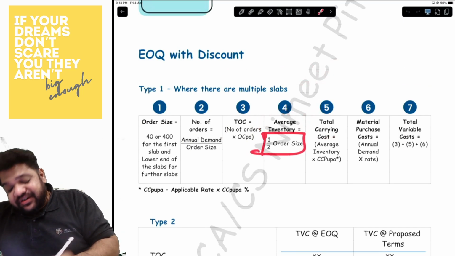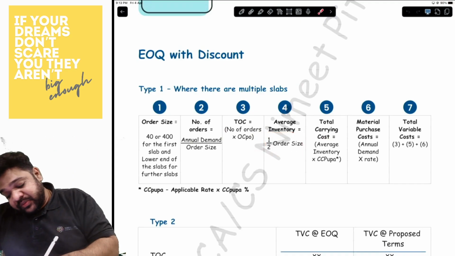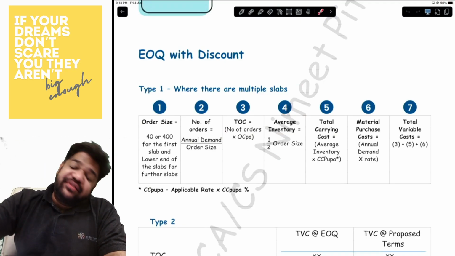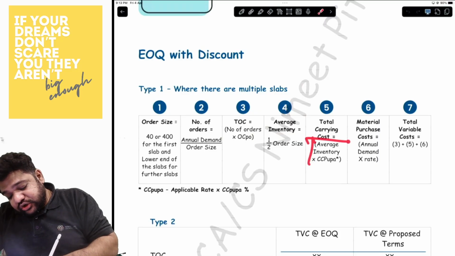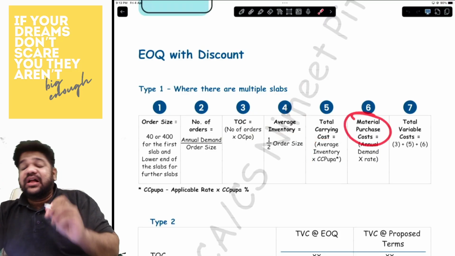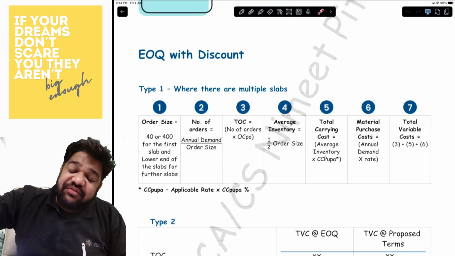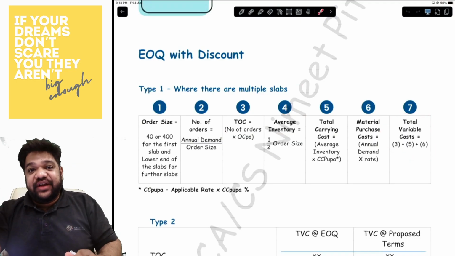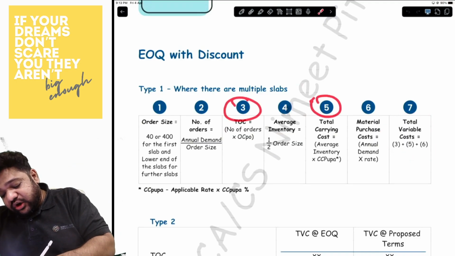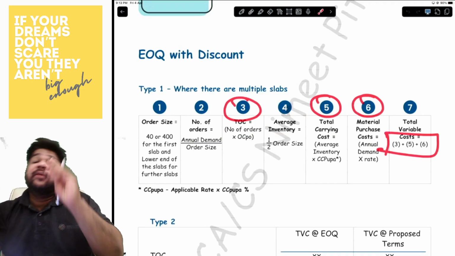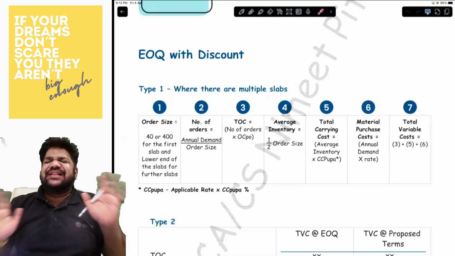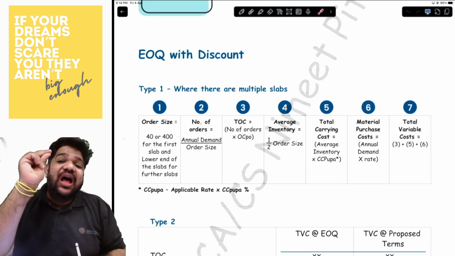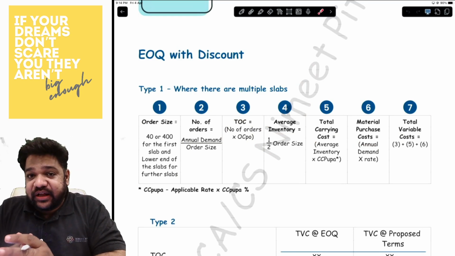calculation, which is average inventory, half of your order size. Then the total carrying cost is basically average inventory into CC Pupa. So we'll do that. Then comes in the materials purchase cost: however much is your annual demand into the purchase price. Then you will get the total variable cost by adding total ordering cost, carrying cost, and material purchase cost. That's it, my dear friends. That's all that you have to do over here, and we'll get you your answer very, very quickly.